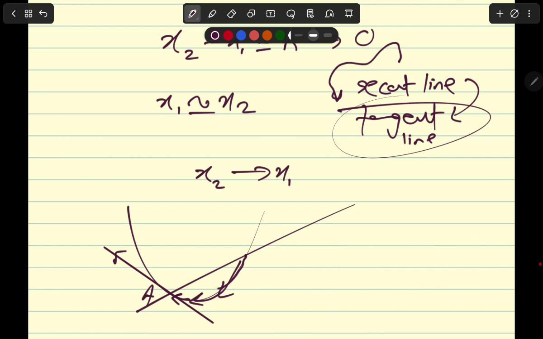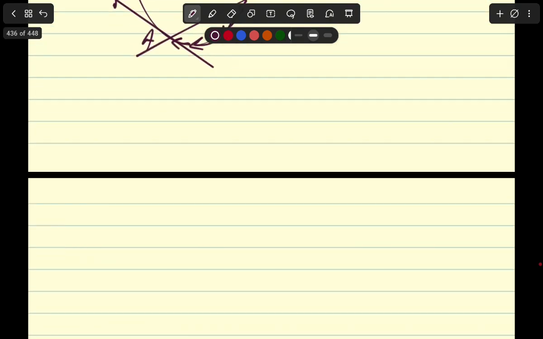So the gradient of this line is going to be the derivative using the calculus principles, and this is what differentiation finds.